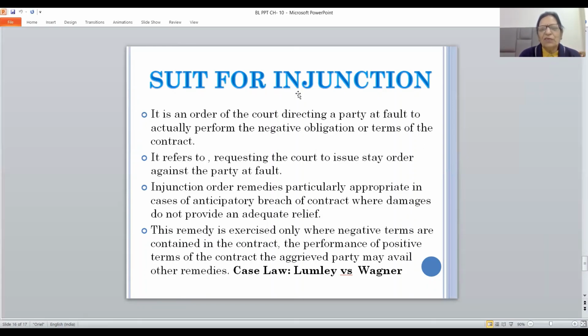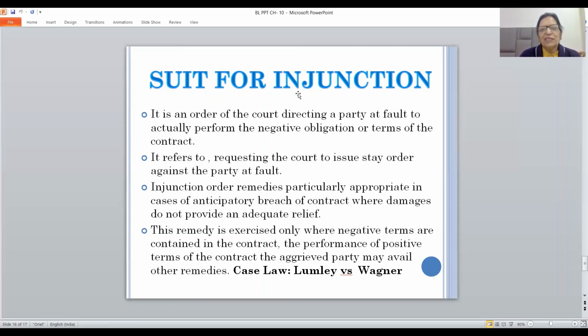And then what happened? At the same time, Wagner also agreed to perform during the same days, the same time at Zed's theatre. And Lumley went to the court and requested the court to issue the prohibitory order, the injunction order. So then the court gave the order to Wagner not to give her performance at Zed's theatre.